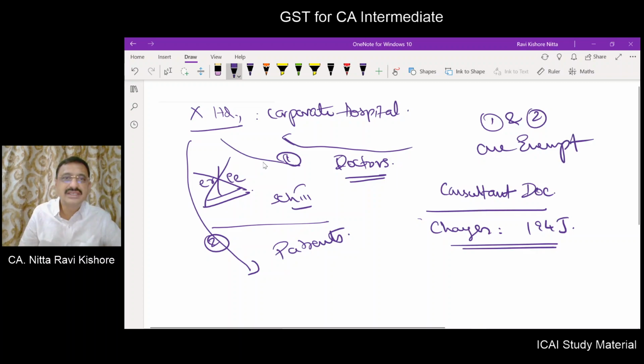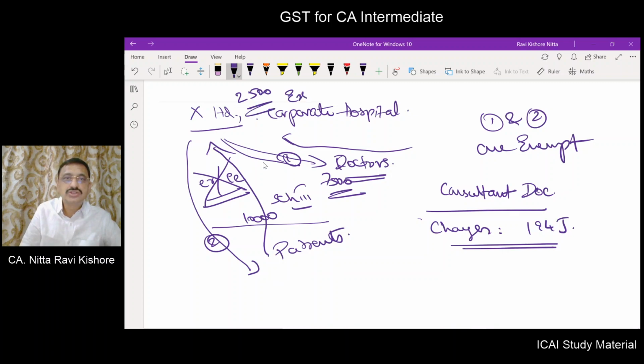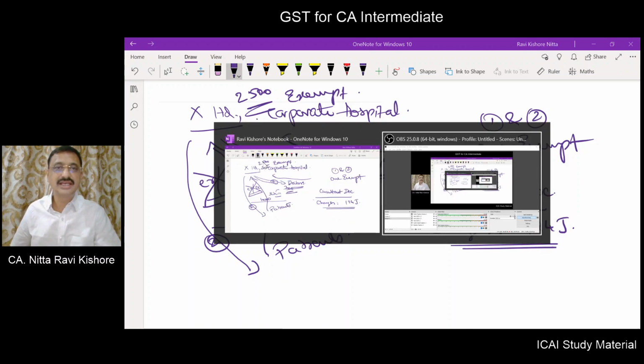Sometimes what will happen is, X Limited will collect from patients rupees 10,000 and pay to the doctor rupees 7,500. Now what is the chargeability of this money retained by X Limited, 2,500? Is it chargeable or not? It is also exempt. That you should understand.